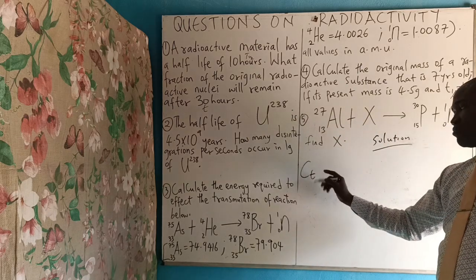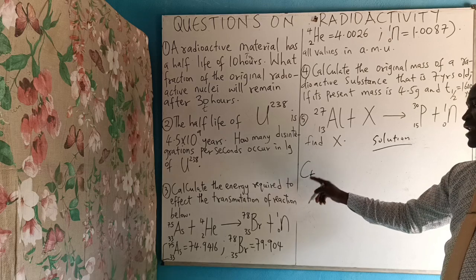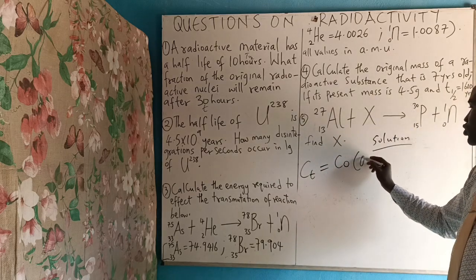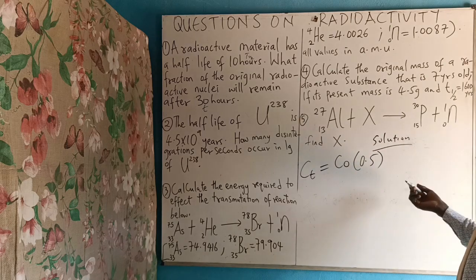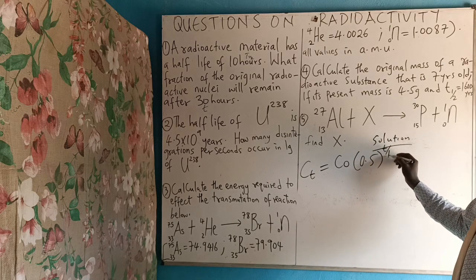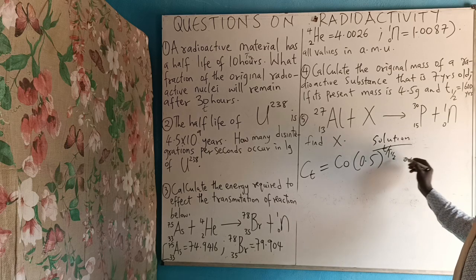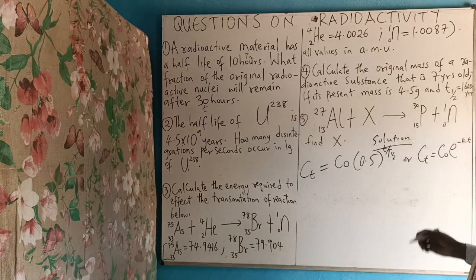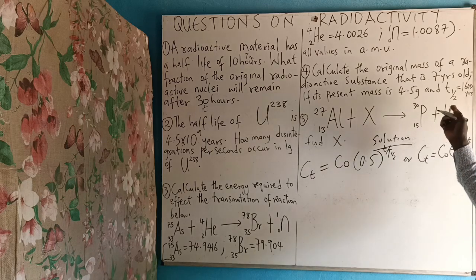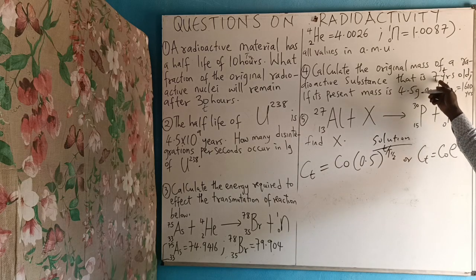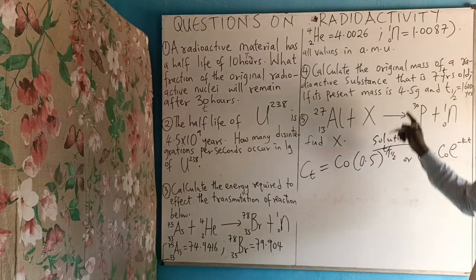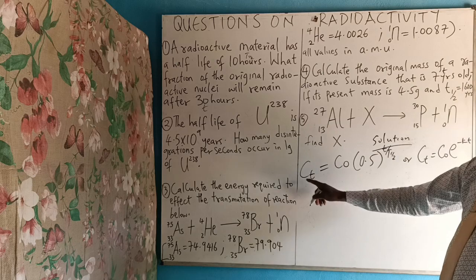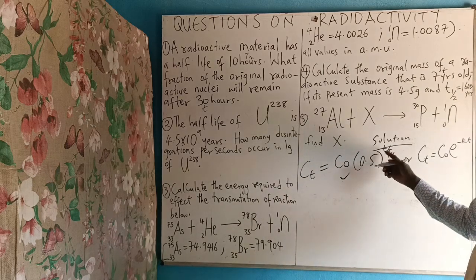You say the final mass is equal to the original mass times 0.5 or half raised to the power of t over half-life, or final mass equals original mass times exponential minus kt. What tells me what to use is the parameters they give me. This is my t, the time of 7 years, this is the half-life, and this is the present amount, the mass remaining. So I will use this formula because I have t and half-life.